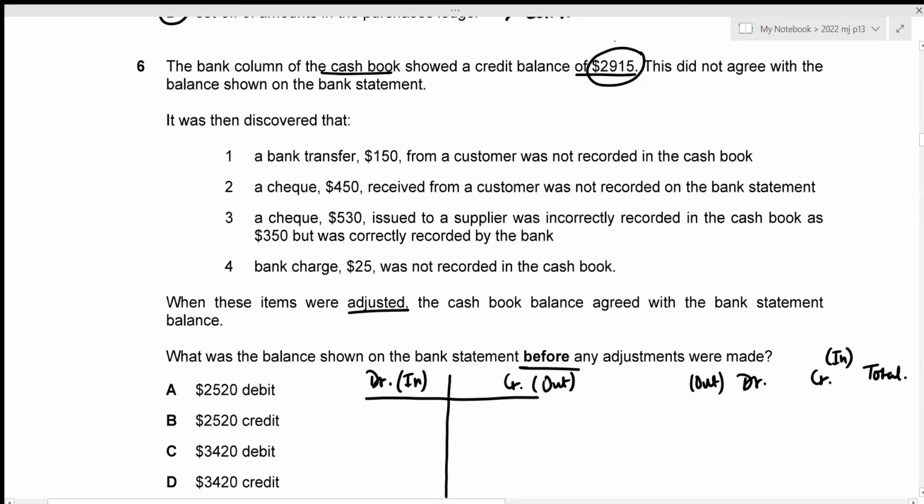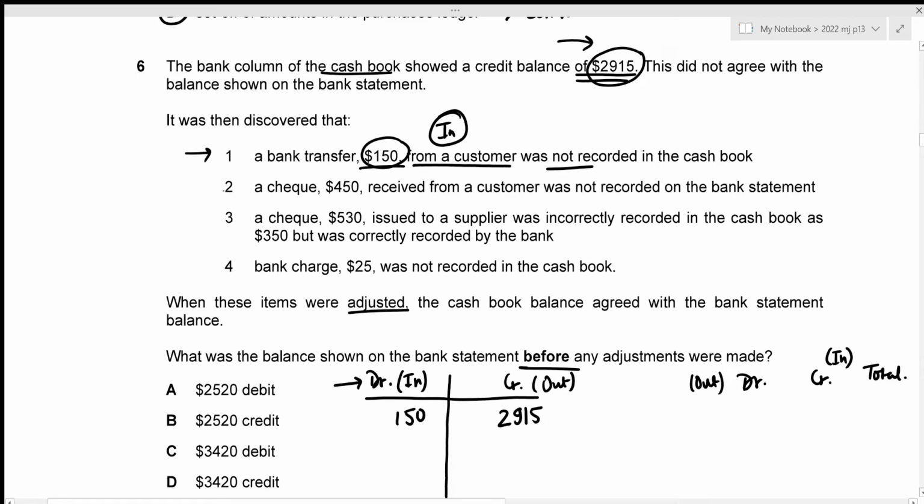So we need to start with our draft balance, which is the credit side, with the amount of 2,915, right? So this is our balance for the credit side. Now we need to figure out which of these errors should be adjusted in our cash book. So the very first one is a bank transfer, 150 from a customer. So this is from a customer, so we are receiving it. So this is an inflow, right? Was not recorded in the cash book, which means that we need to record it now in our cash book. This is an in, which would obviously be recorded on the debit side, and the amount is 150. So we're just going to record 150 on our debit side.